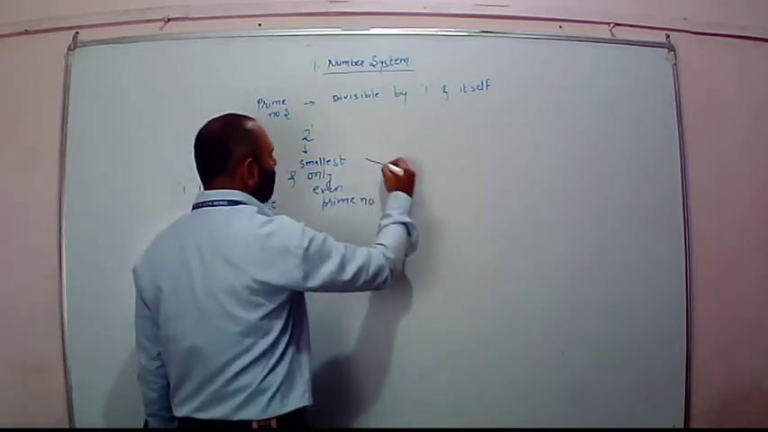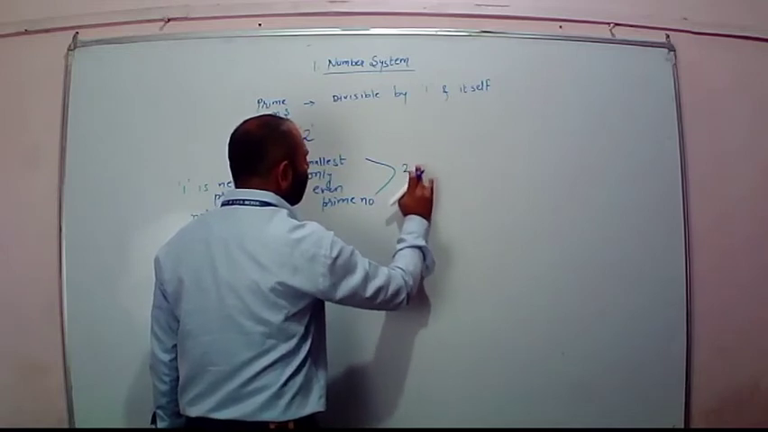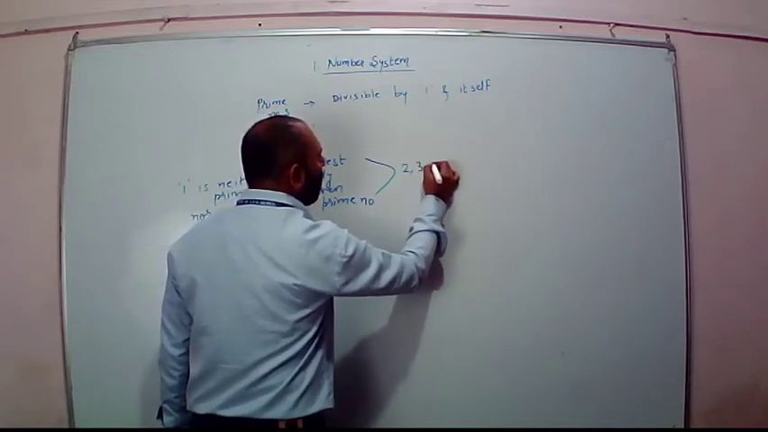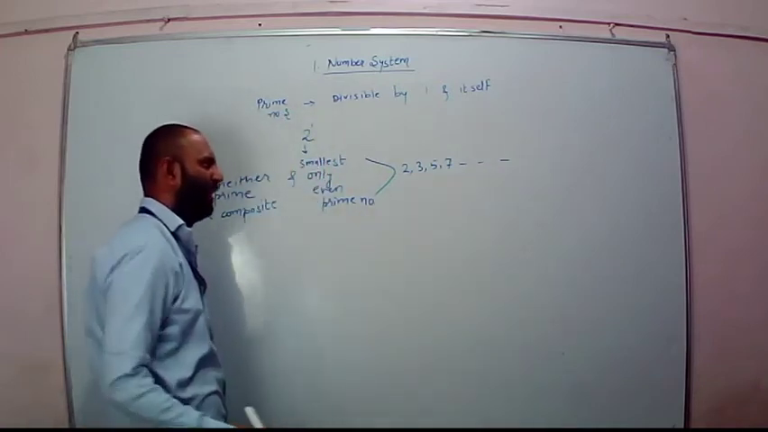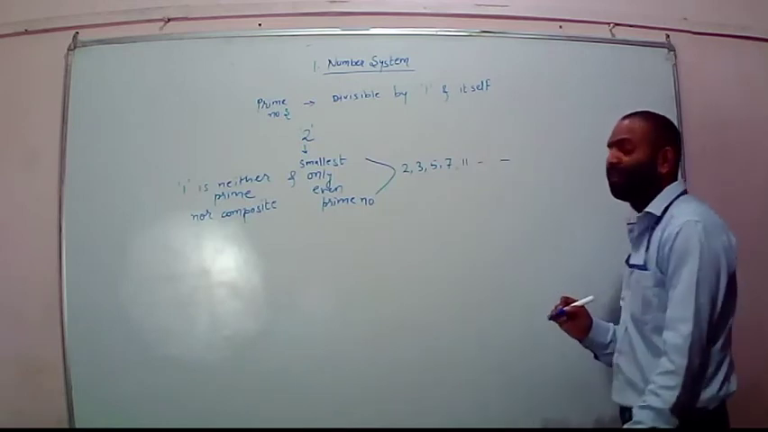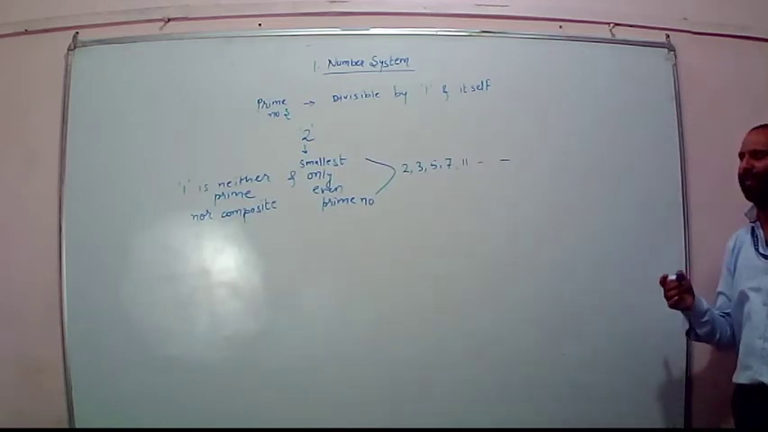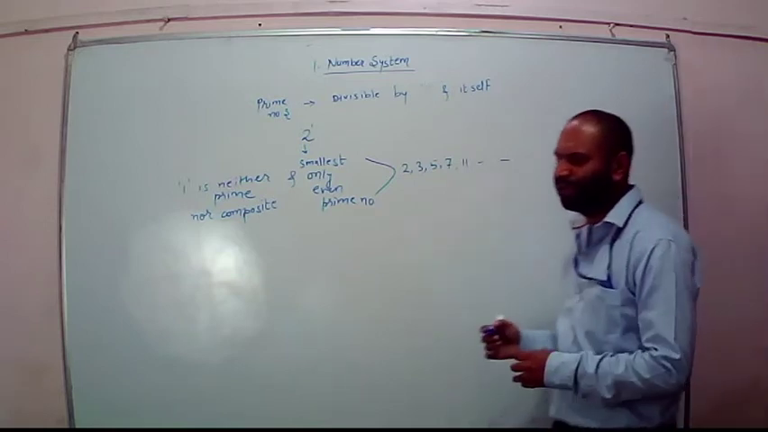So this series goes something like this: 2, 3, 5, 7, and like that. Then there is 11; 9 is not there, since 9 is divisible by 3. So the next numbers will be 11, 13, 17, 19, like that. It will proceed on.